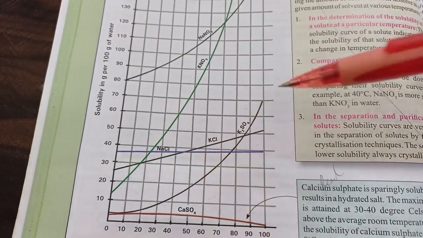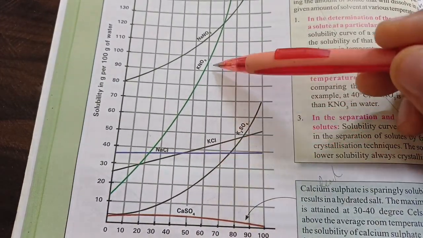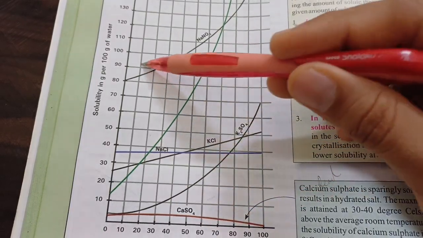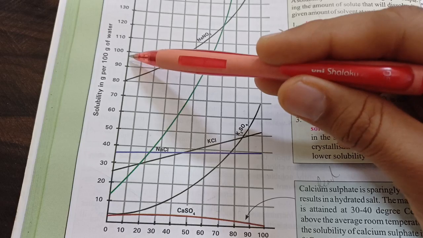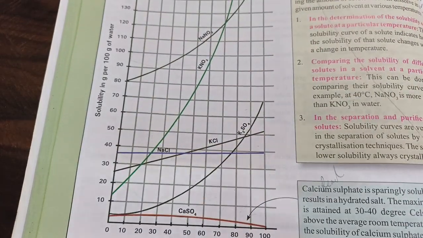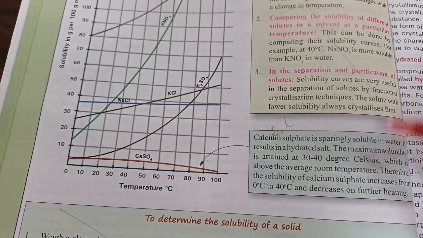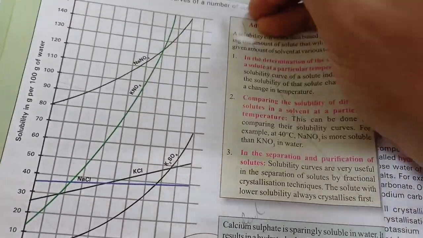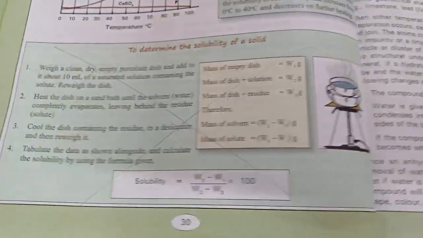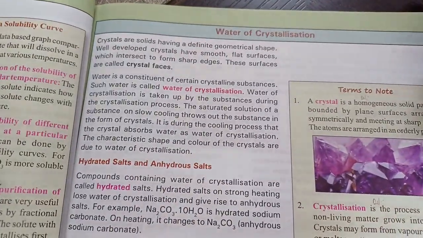You should be able to read the graph. So if you ask me the solubility of potassium nitrate at 60 degrees Celsius, I would say it is between 90 and 100, say 95 gram in 100 gram of water. Mark this as read, and this is also read. Don't cancel it, just read it. These calculations are cancelled.